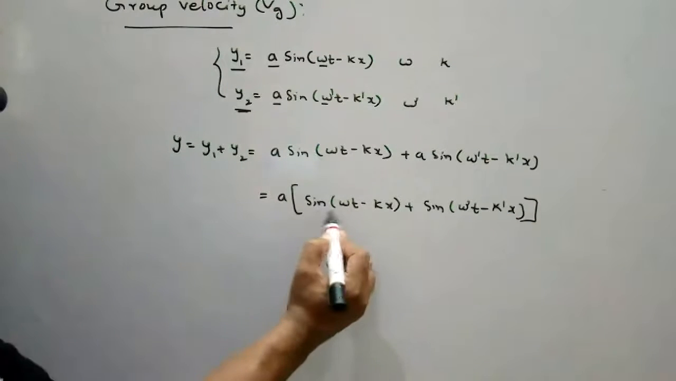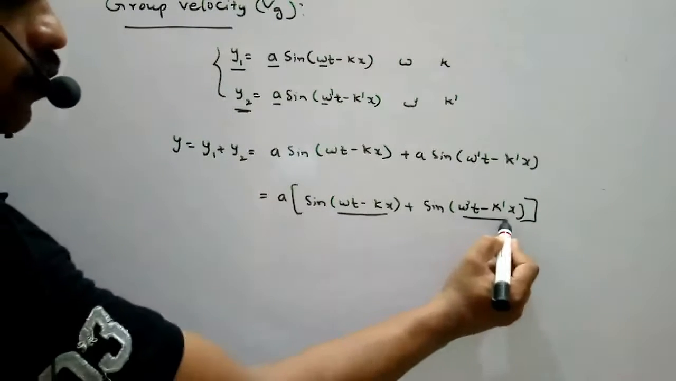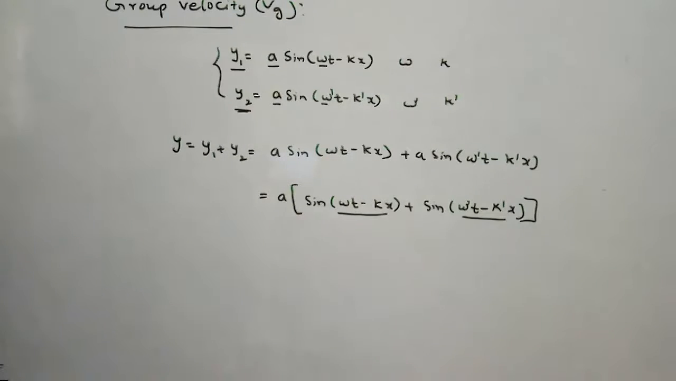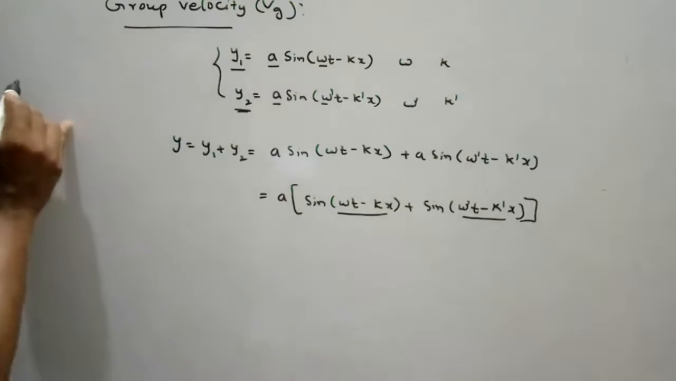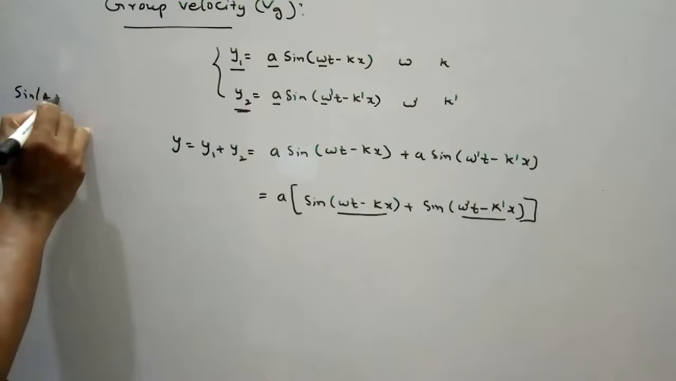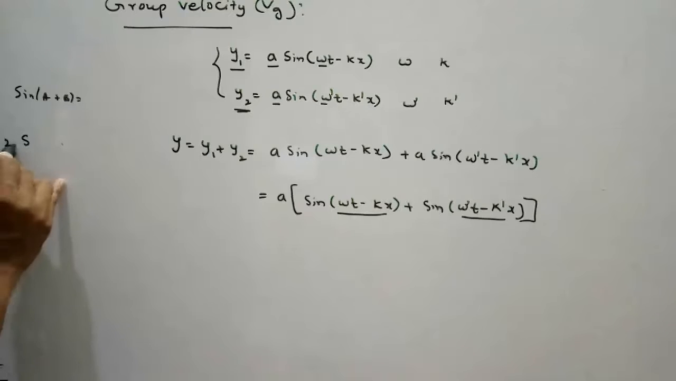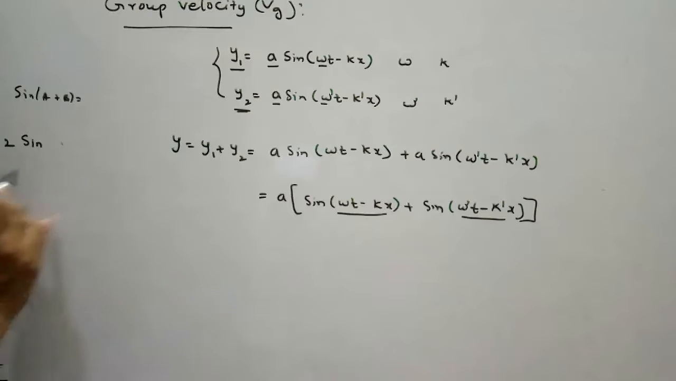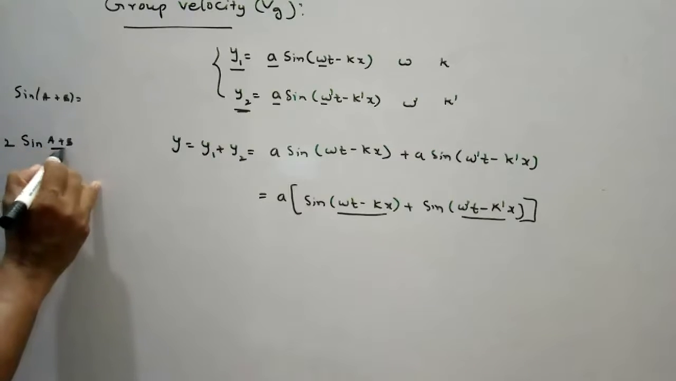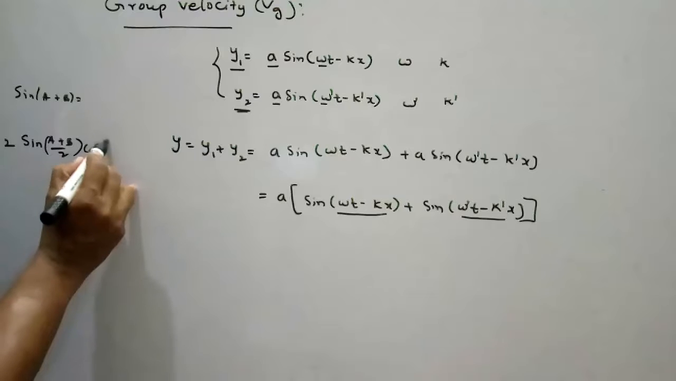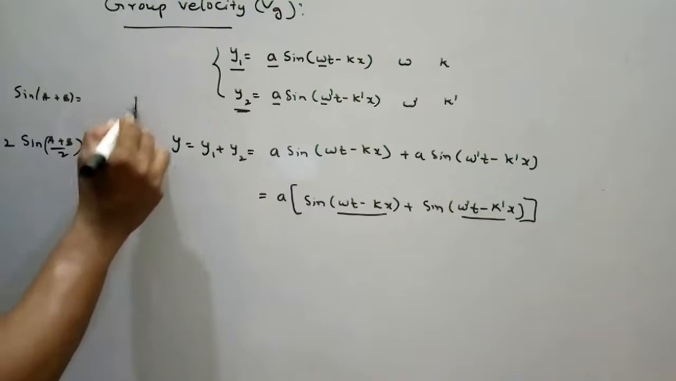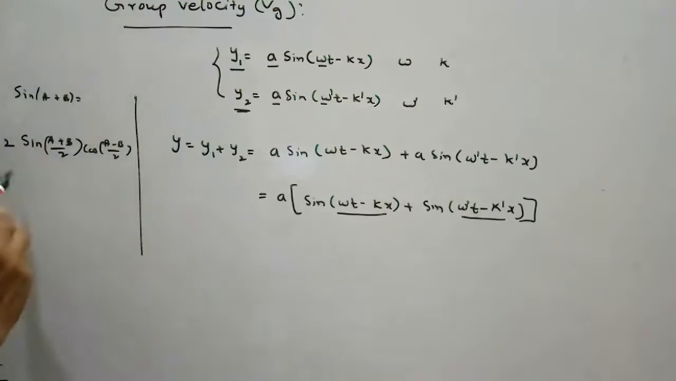Here sine, then one more sine function. So this is like sine of a plus b. The sine of a plus b formula is 2 sine of (a plus b) by 2 times cos of (a minus b) by 2.